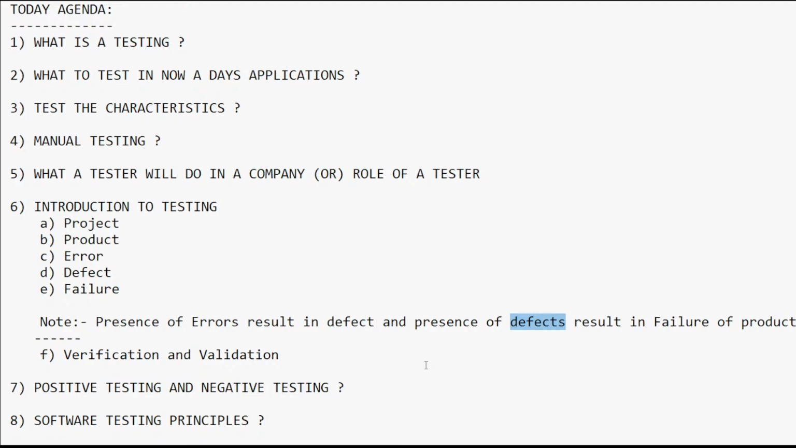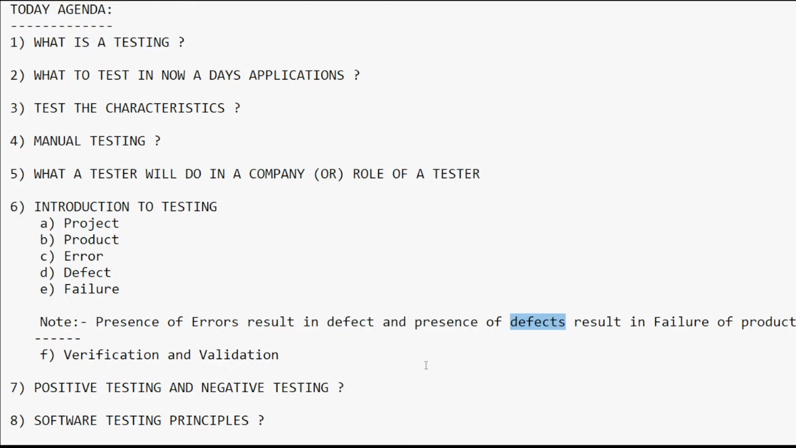What is positive testing? Please let me know from the live chat, guys, what is positive testing and what is negative testing. Please let me know in the live chat.